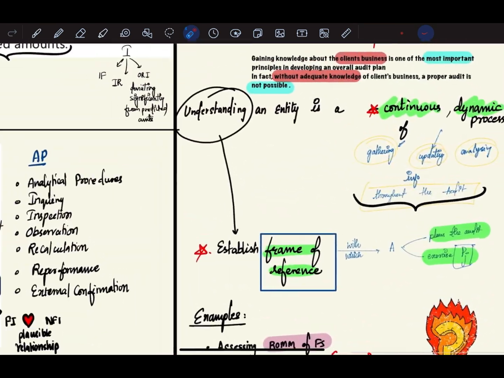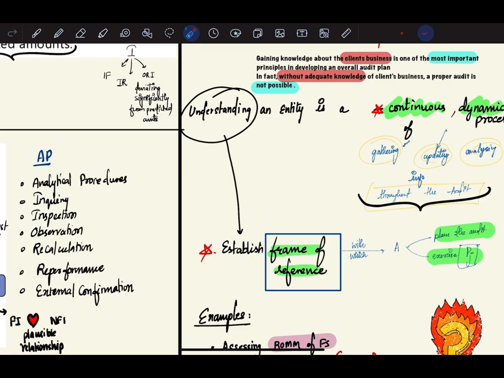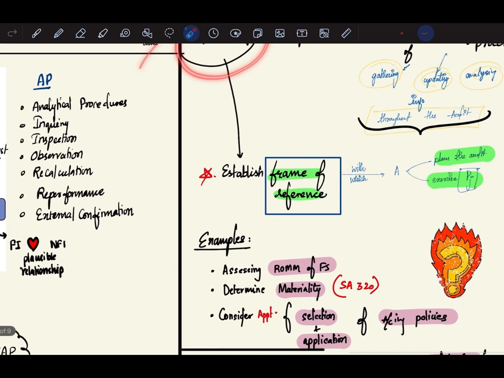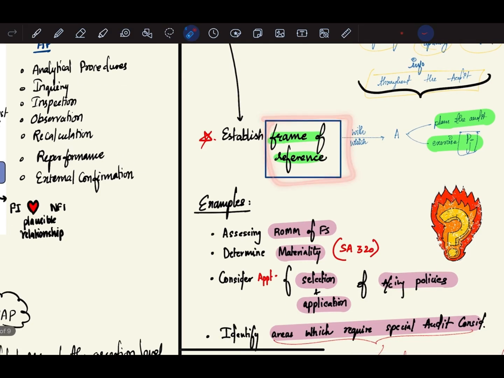So understanding an entity is a continuous, dynamic process. It is not a one-time thing that you've understood once and it ends over there. No, understanding an entity is a continuous and dynamic process. You constantly have to gather information, you have to update yourself, you have to keep on analyzing information throughout the audit. And once you have understood the entity, it will establish a frame of reference with which the auditor will plan the audit and exercise his professional judgment.